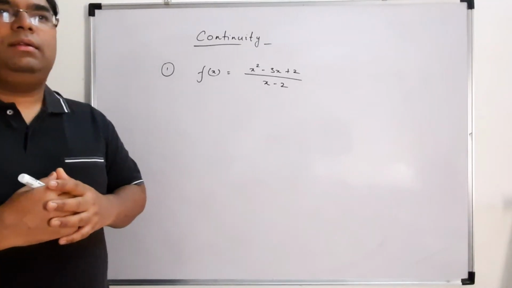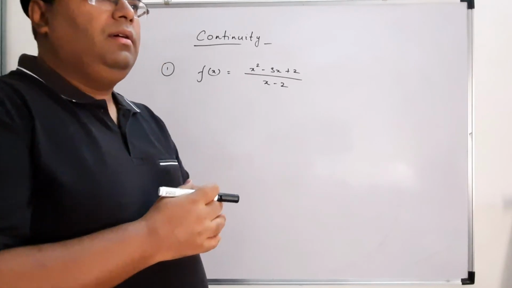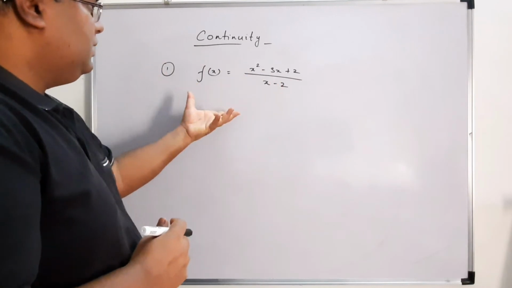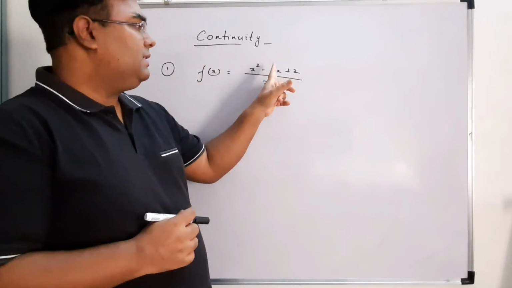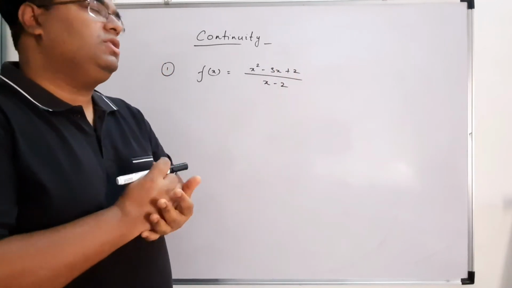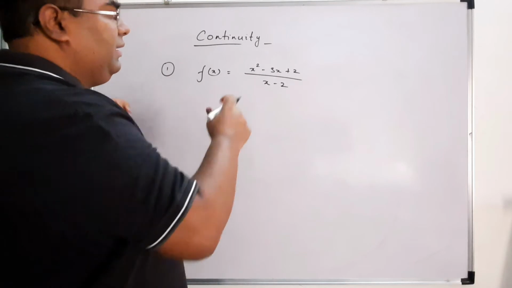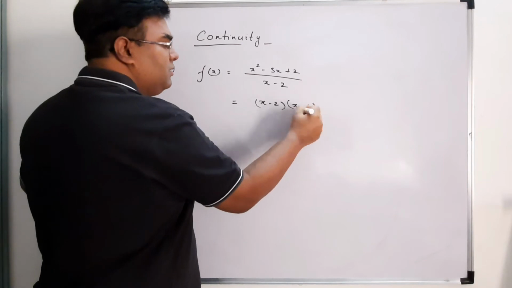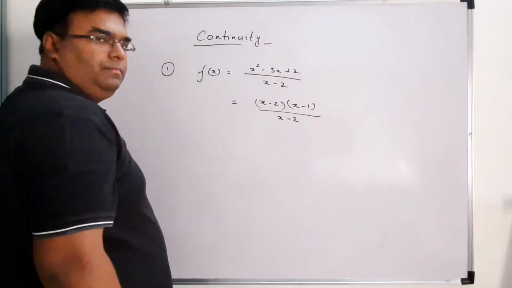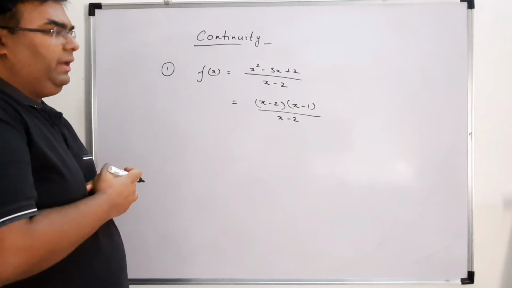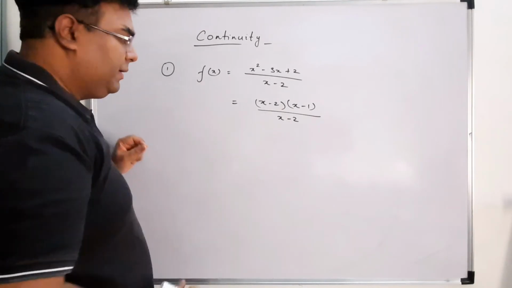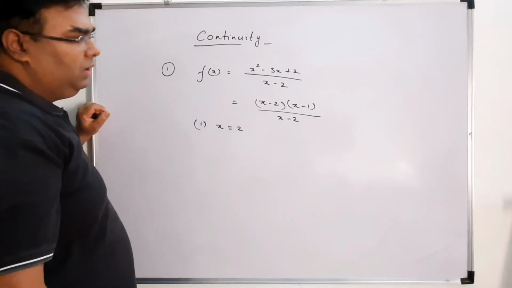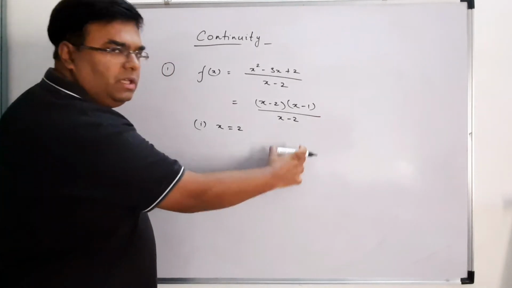Okay, let us understand some examples of how to find a discontinuous function or a continuous function. So this example I have taken as x square minus 3x plus 2 upon x minus 2. If you factorize the numerator, you will get x minus 2 and x minus 1. Correct? Now if x is equal to 2, there are two cases here. First case, if x is equal to 2, then the denominator will become 0.